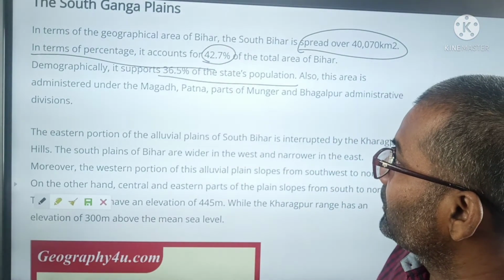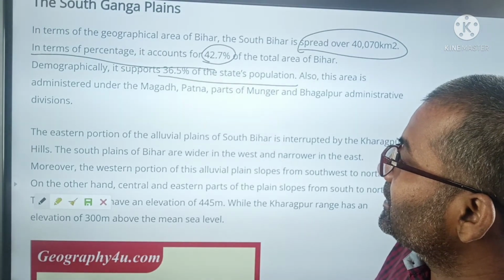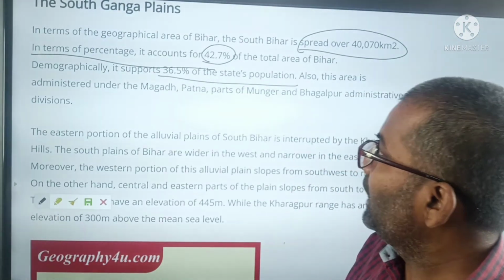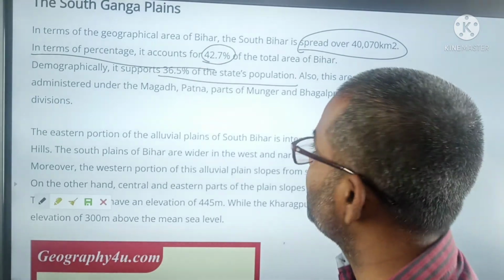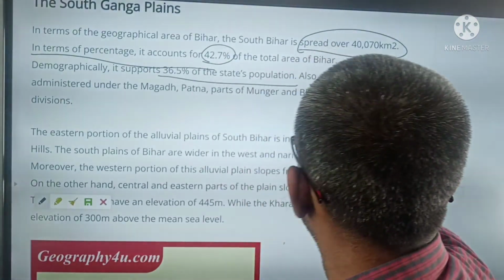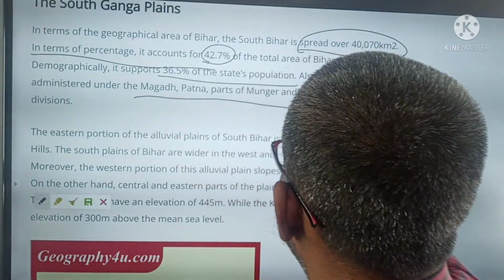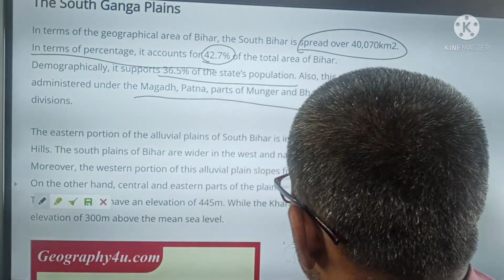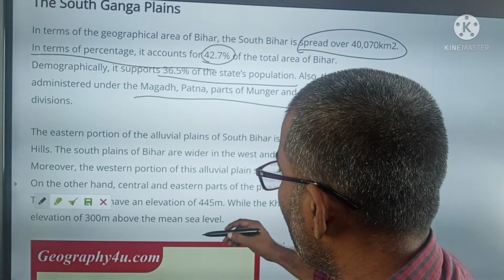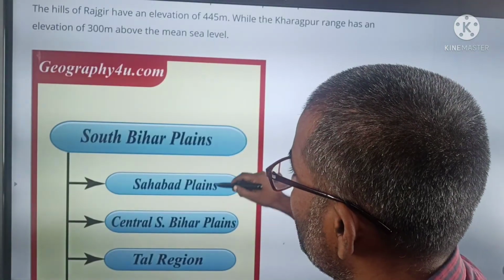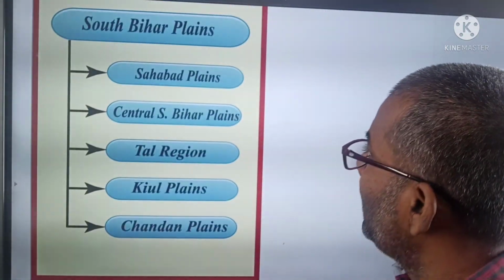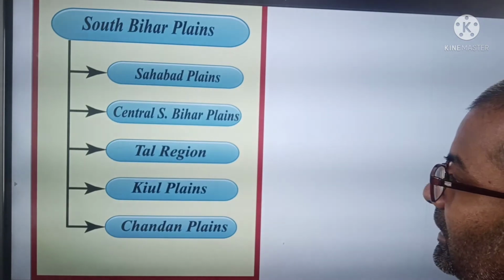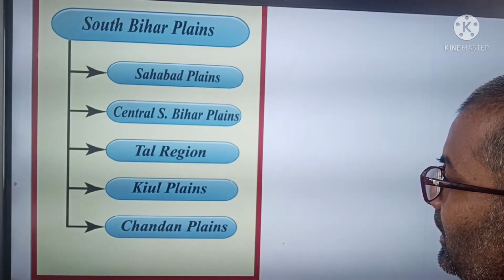In this area, Magadh, Patna, Munger and Bhagalpur are the administrative divisions. The plains are the Shahabad plain, Central Bihar plain, Thal region, Chul plain and Chandan plain.